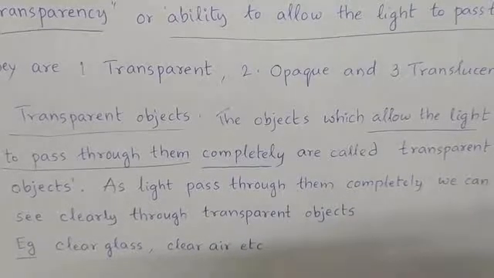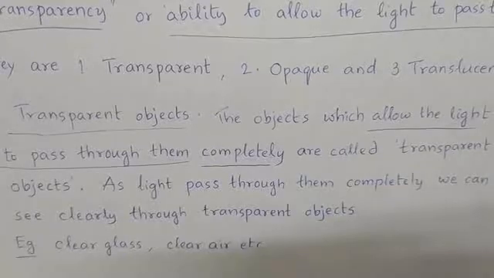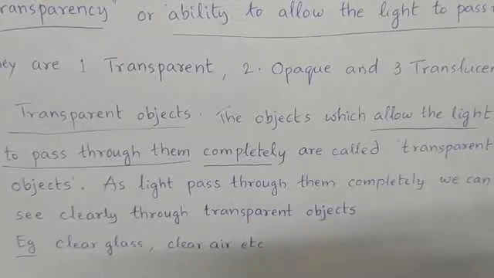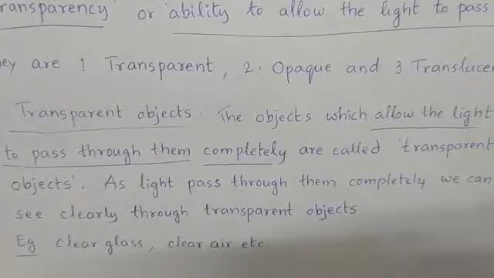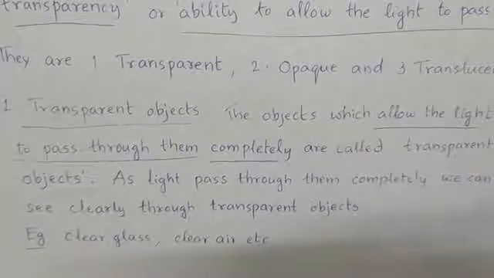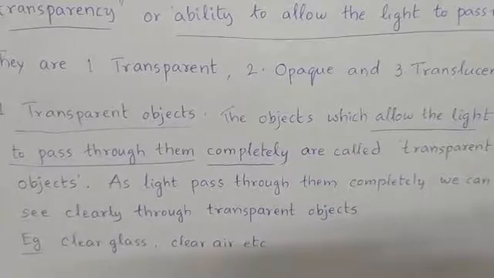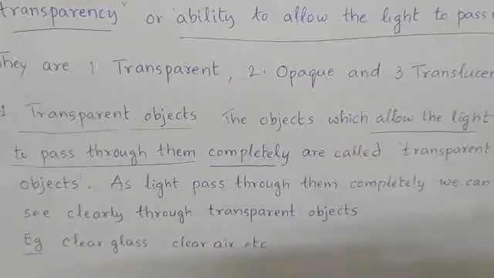The object does not hinder or block the light from entering it, so the light can pass through it completely. As light can pass through a transparent object completely, we can see clearly through transparent objects.